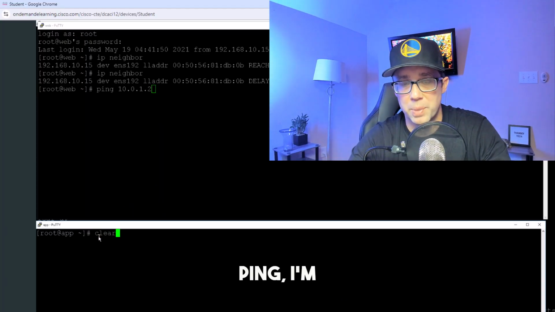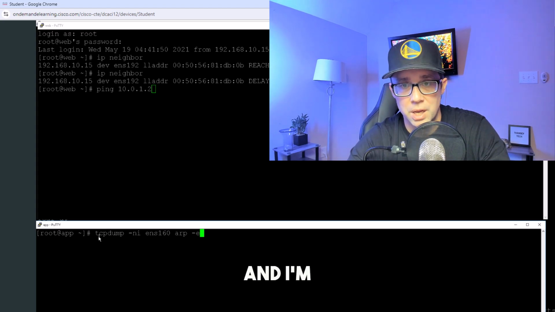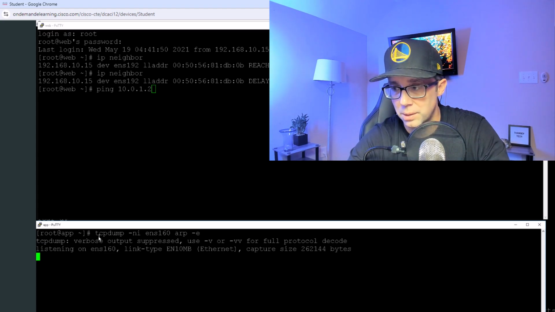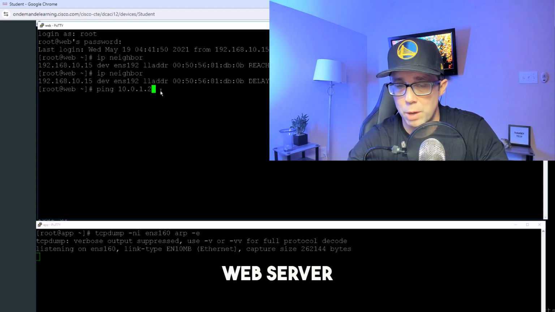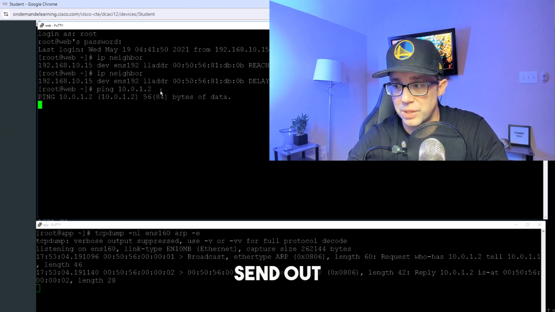Now, before I run this ping, I'm going to go down to the app server and run a tcpdump so we can confirm it receives the ARP broadcast. So the tcpdump is running on the app server. Now I'm going to go back to the web server and run the ping. It should send out the ARP broadcast.